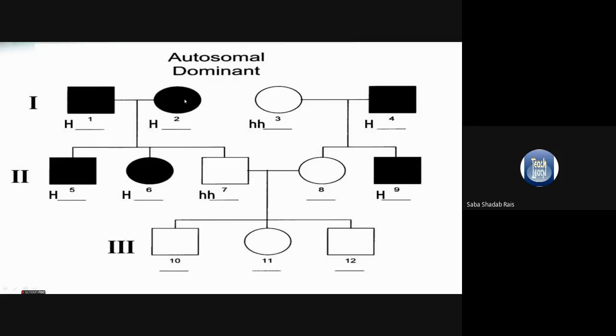If the parents are affected and heterozygous, there are chances that 50% of their children will be affected. There is no skipping of the generation, and affected parents will have affected children. This is the most important thing to remember about autosomal dominant.